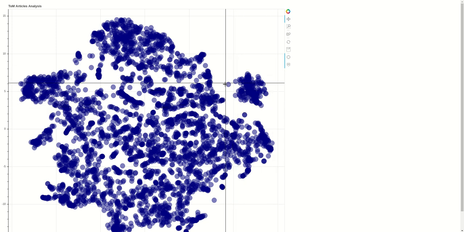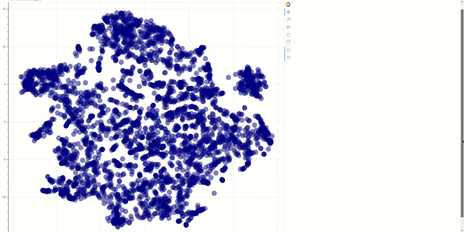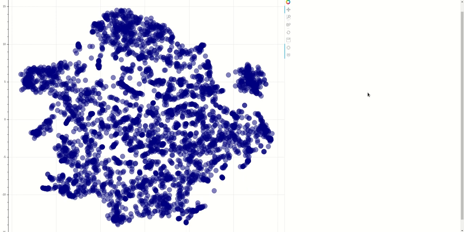So we have a very well-defined cluster over here, and then we see that the articles towards the edges also tend to cluster. So we have another well-defined cluster over here, another one here, and there's a whole bunch of articles which seem to be somehow related. And if we take a closer look, let's say we hover our mouse over this article, you see that a pop-up comes up with the label that shows you the original ID of the article, should you want to refer to it, which we will later on in this video.